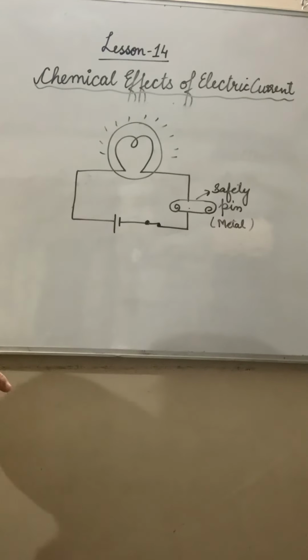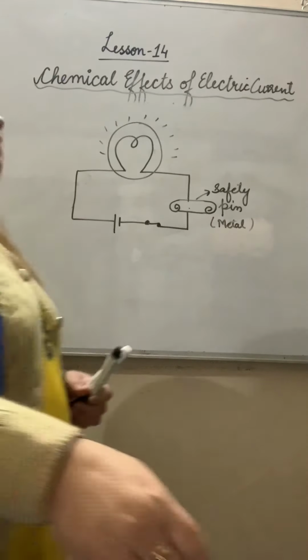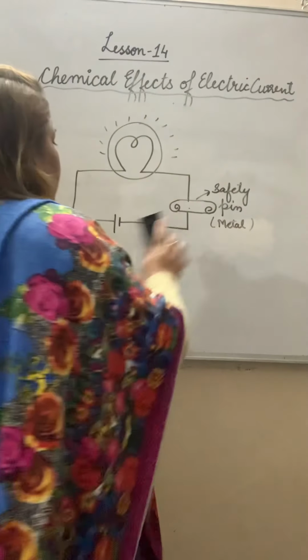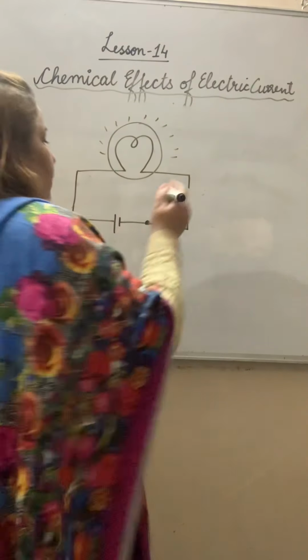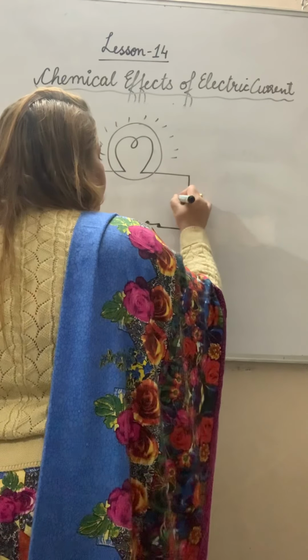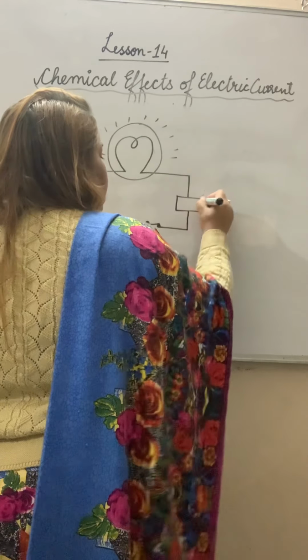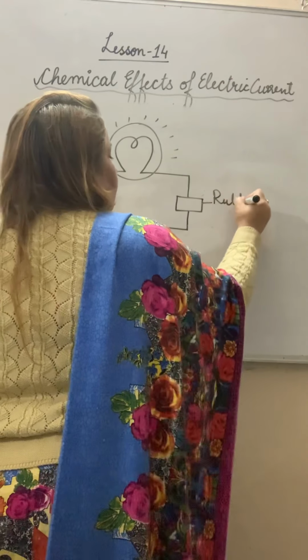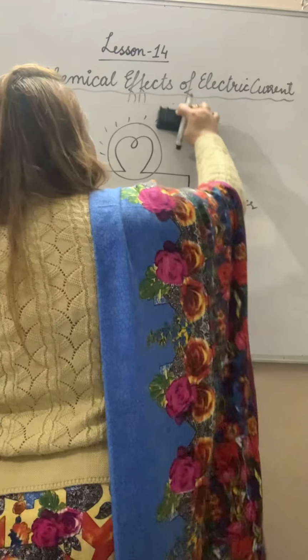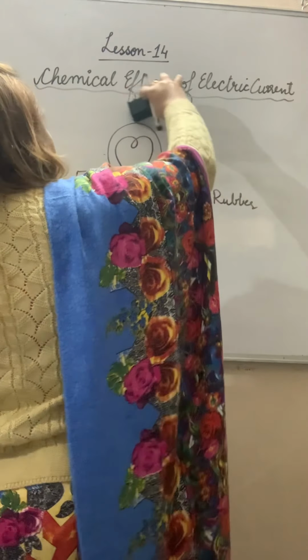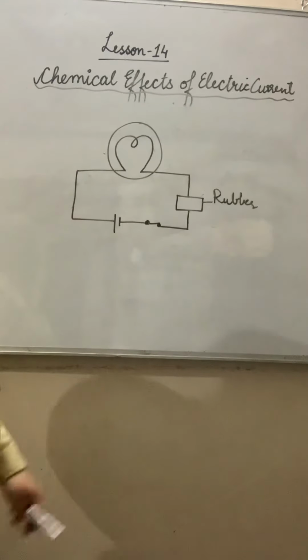But if I remove this and insert a rubber over here, then what will happen? The bulb will not glow. Why so?